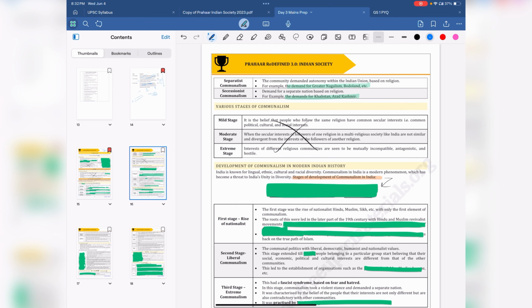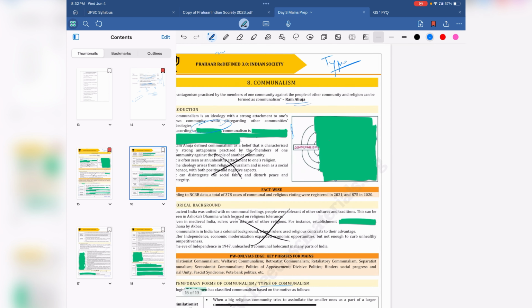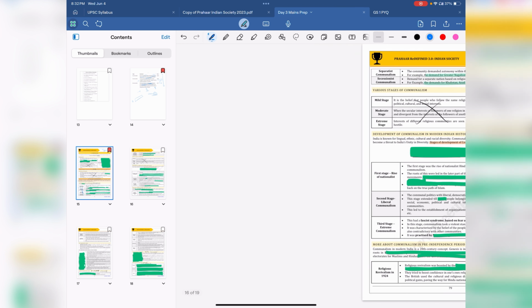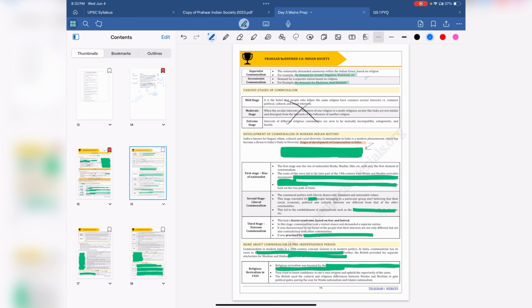Then there is secessionist communalism. So you could have used these as examples to substantiate your answer. You don't need to remember this part. You need to remember these examples. Again, I highlight, do know these examples, and as you see in current affairs or newspaper, add from that.